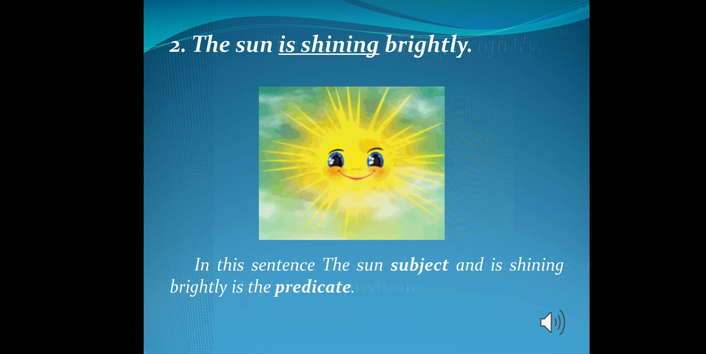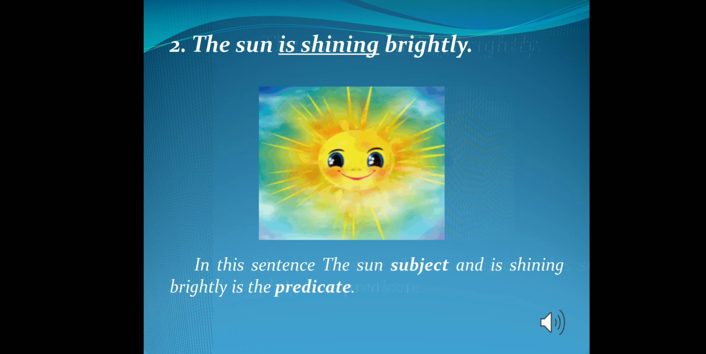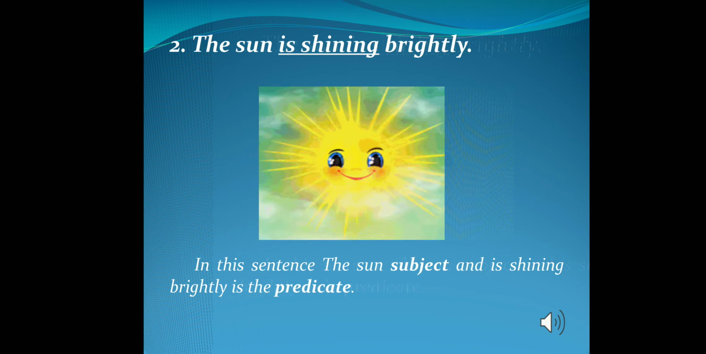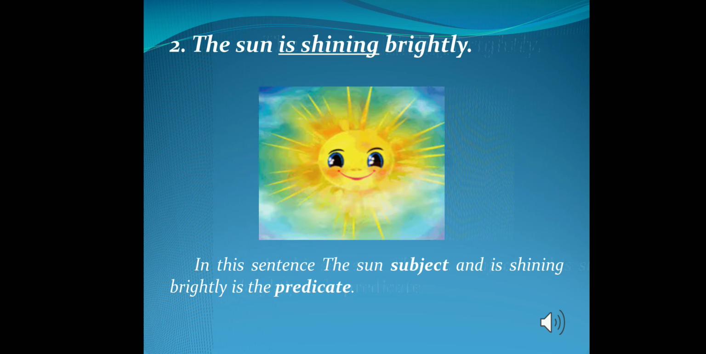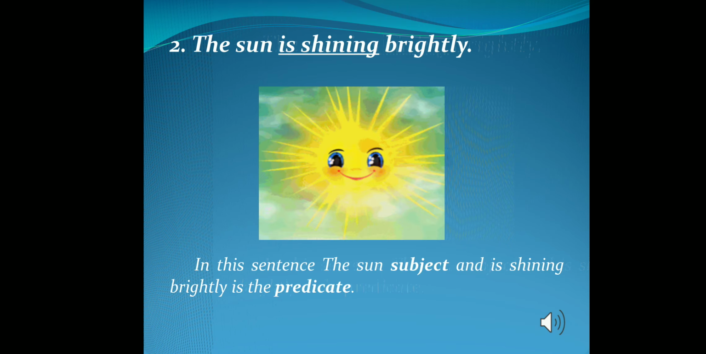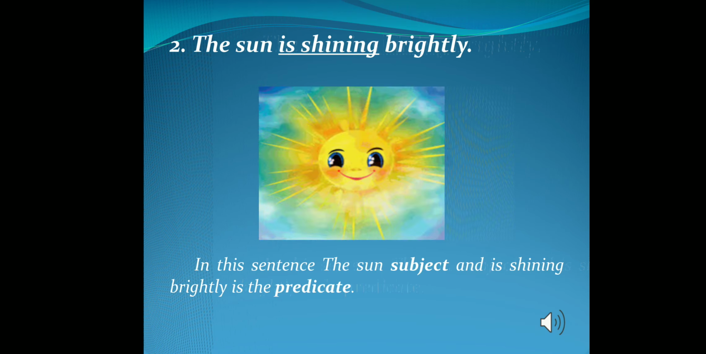Now we'll see the second example. The sun is shining brightly. Identify the verb first. Here the verb is shining. Ask a question: who is shining? The answer is the sun. The sun will be our subject. The remaining part, that is shining brightly, will be our predicate.